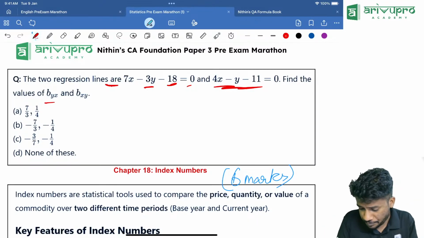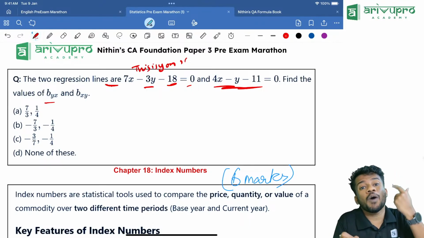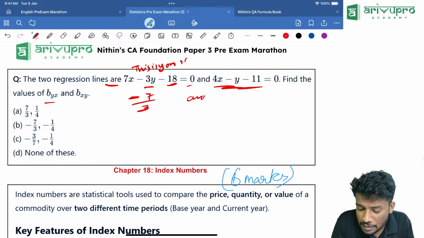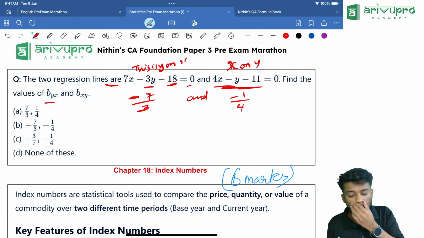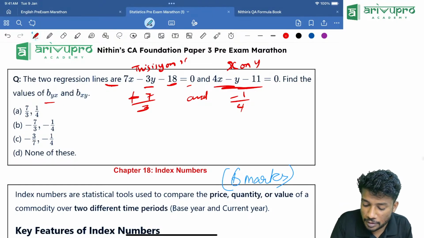This is y on x, so x is given: minus of 7 divided by 3. And here it will be x on y, so y is given: minus of 1 divided by 4. Minus of minus 1, then it will become plus.